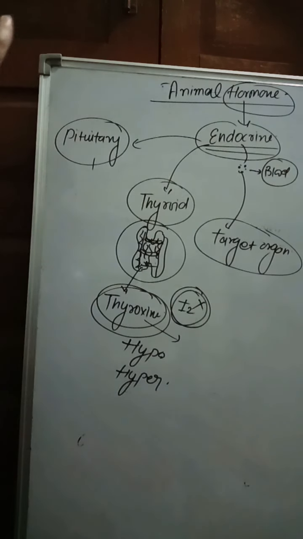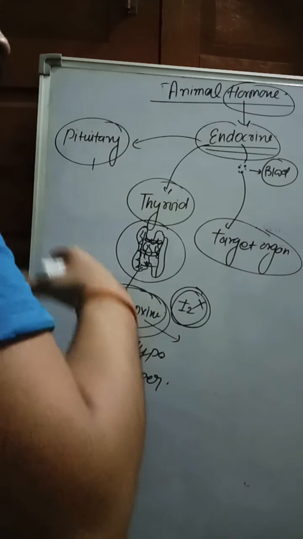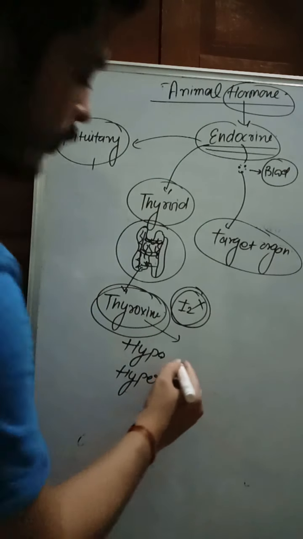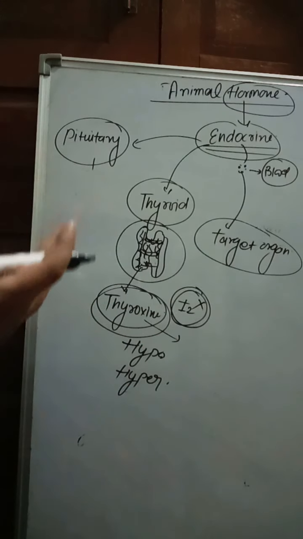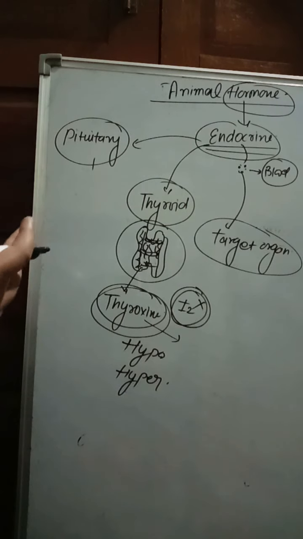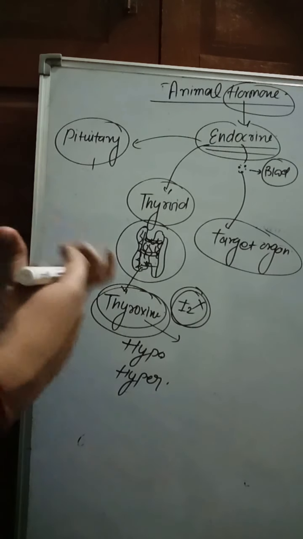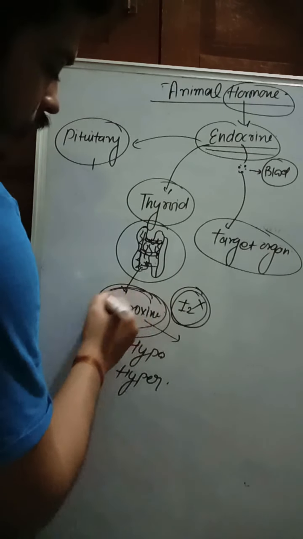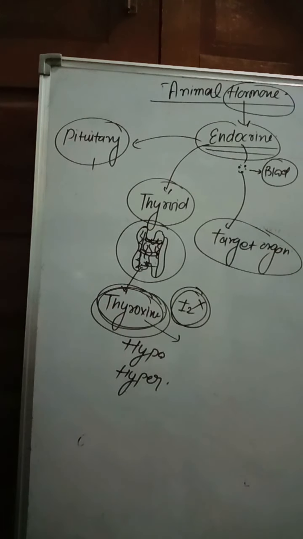It also increases the BMR, basal metabolic rate. That means metabolic activity in the cells increases, so carbohydrate, fat and protein metabolism increase and more energy is produced for the cells. That is the function of thyroxine hormone. Very important is the deficiency of thyroxine hormone.